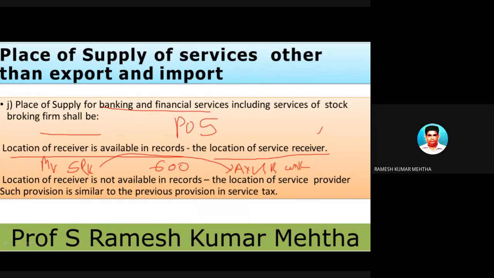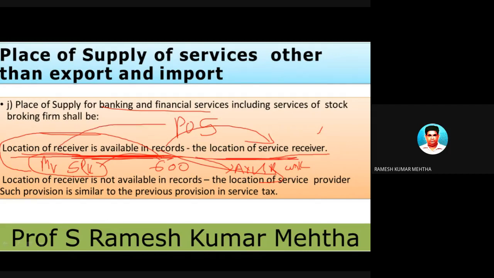So where is the place of supply? Now, Mr. Mehta, at the time when he opened an SB account in Axis Bank, furnished Aadhaar card and PAN card, that is, address proof and identity card. The address will be noted in the record books of Axis Bank. So the location of the service receiver is available in the records. Then the place of supply of service is the location of the service receiver, the address mentioned in the bank's books of records.